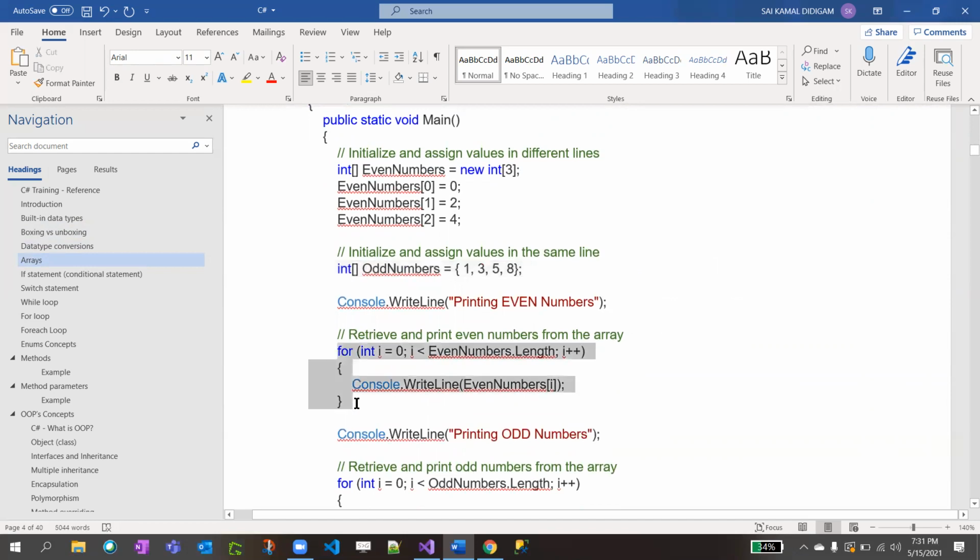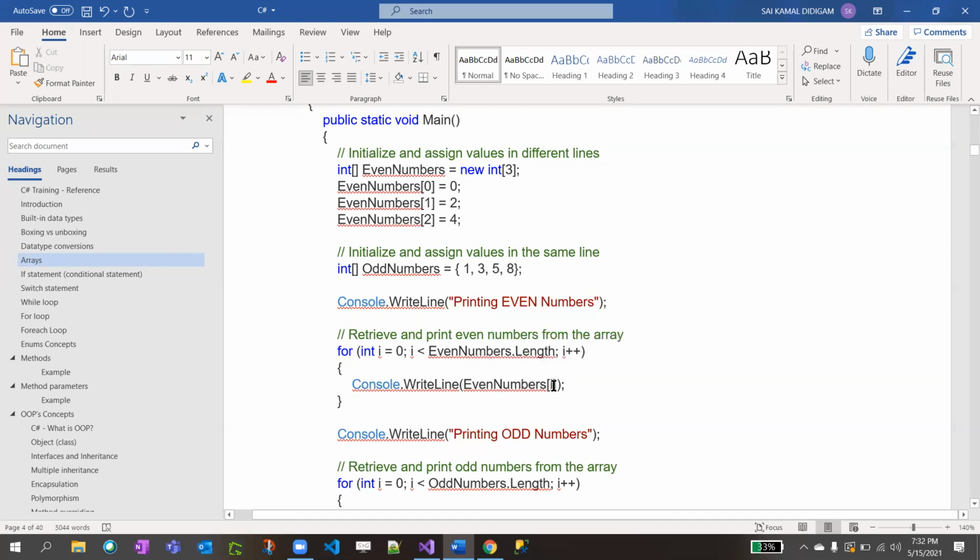Yeah, and this is the logic for the for loop. Since we have 3 items in the array, 0, 2, 4, which are even numbers, and as we know the index starts from 0, we declare int i equal to 0 and i less than evenNumbers length. What is the size here? 3. So i equal to 0, i less than 3, i plus plus. Initially i equals 0, so it goes inside the for loop, and it tries to print Console.WriteLine evenNumbers of i.